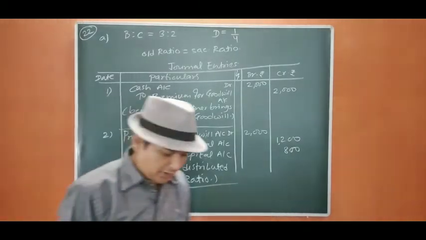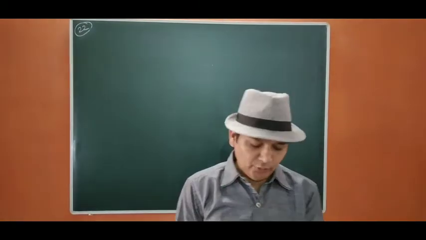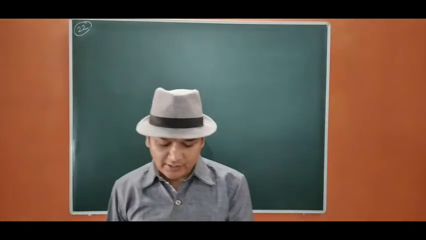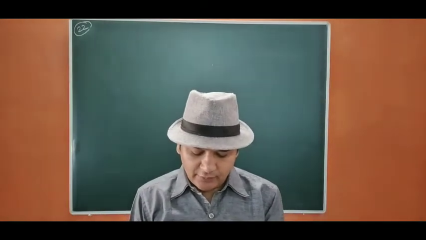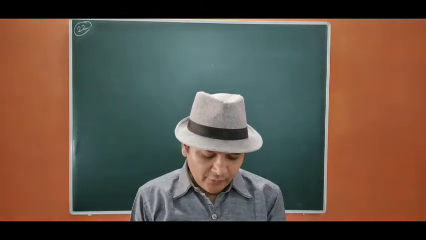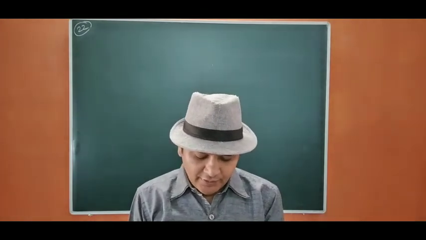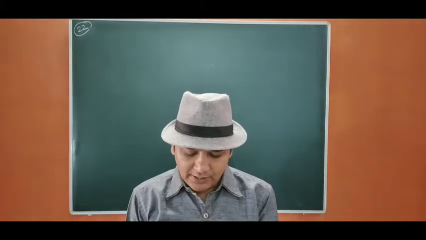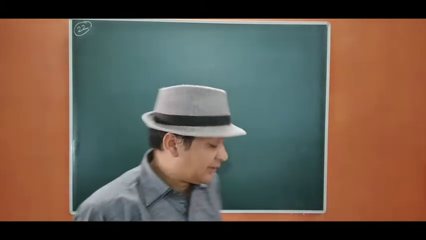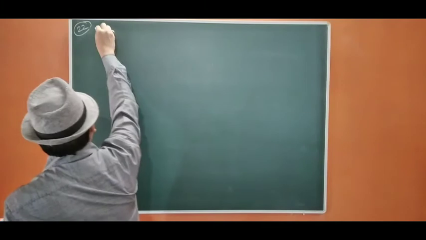Now we move to part B. 22B. B and C are partners sharing profits in the ratio of 3:2. D is admitted paying a premium of 2100 for 1/4 share of profit, which he acquires 1/6 from B and 1/12 from C. Okay, so case B.